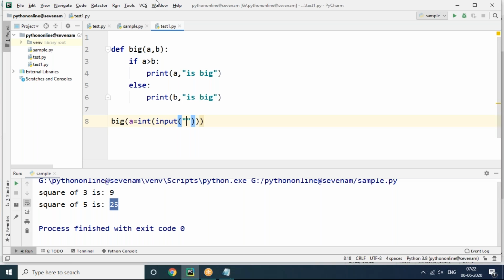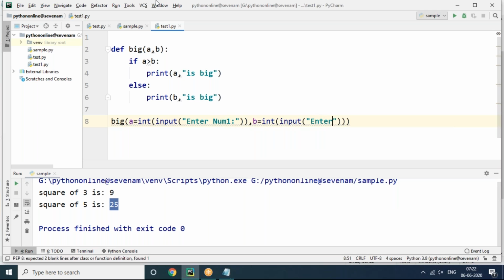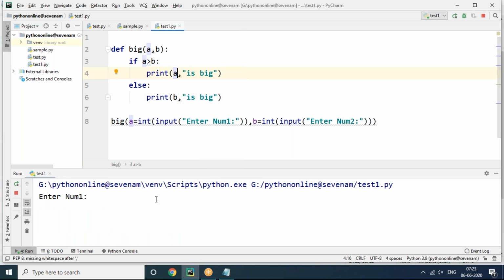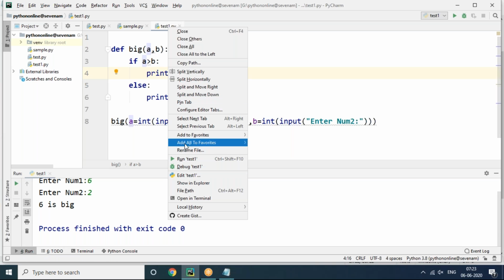So where we are calling the function, while calling it will expect some input values. So a equals int of input of enter num1, and also b equals int of input of enter num2. Now I'm accepting two values, and just based on the condition I'm deciding which one is the biggest of two numbers here. It's pretty simple actually, straightforward. So I'm giving 6 and 2, then which is the biggest number? 6 is the biggest number, just based on the condition.